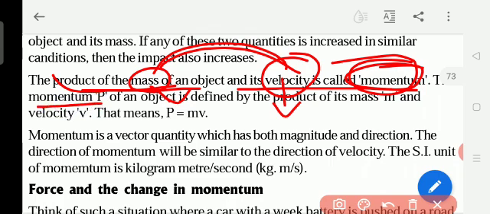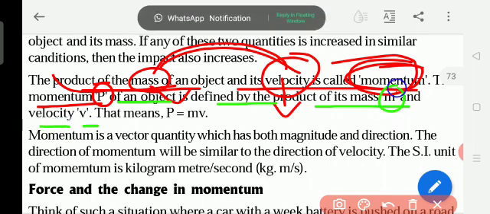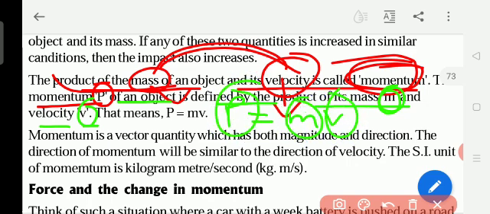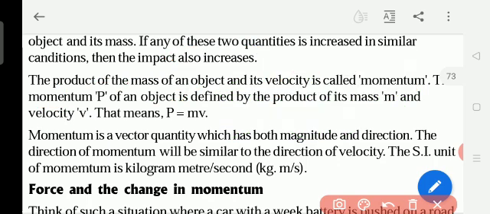So momentum is represented by which letter? Capital P. Momentum, capital P, of an object is defined as the product of its mass m and velocity v. Mass is represented by small m, velocity by small v. So momentum P equals m times v. So momentum means the mass and velocity together. Okay, so this is the definition. Underline this.